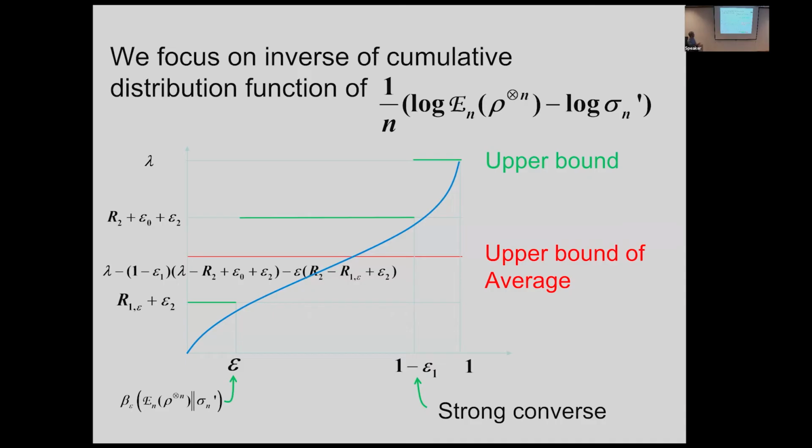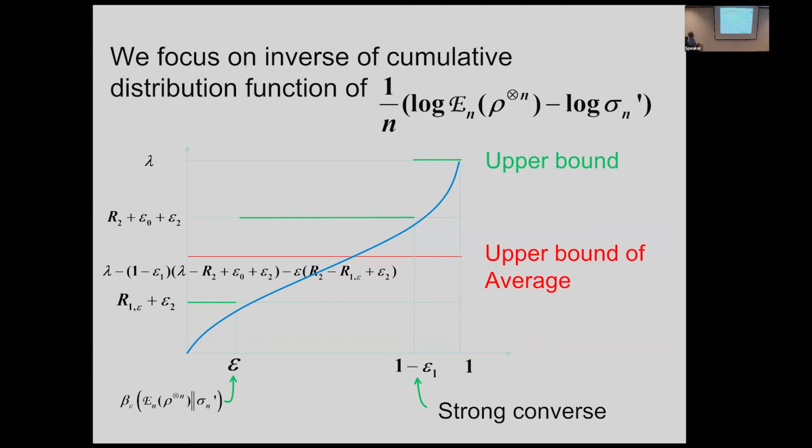In that case, we can easily show that the probability that this random variable is smaller than this one is at least greater than epsilon. This axis is probability, and this axis is this random variable. So then we have an inverse of the cumulative distribution function.